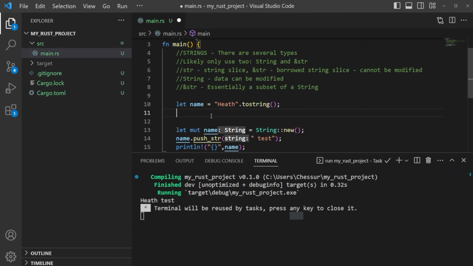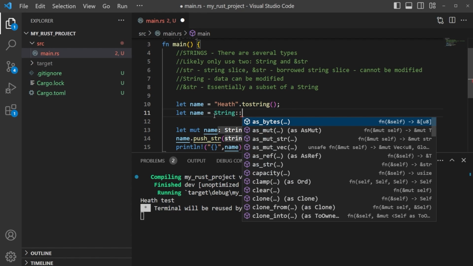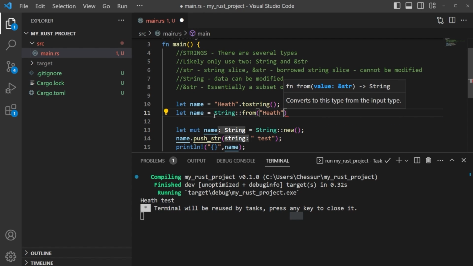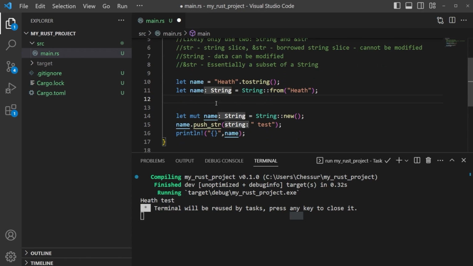You can see that the borrowed string slice went away. We can also do let name equals String, like we did before, and instead of saying new, we can just say from, and we can say Heath, and that will also create a string. So there are several ways to do this. You can create the string as we did before, where we store no value within it and then give it a value later on through different methods. Or we can define what the value is automatically and then convert that to a string.